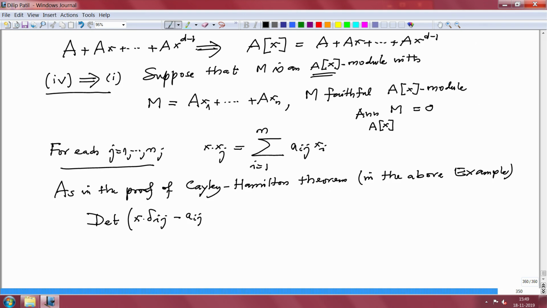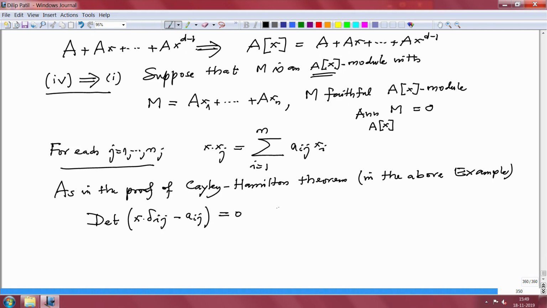This is a matrix. This multiplied by all of those xj's will be 0. But now it is a faithful module, so it cannot annihilate M. Therefore this has to be 0.